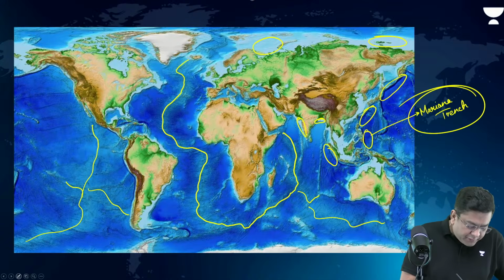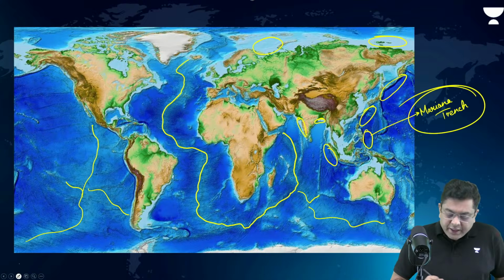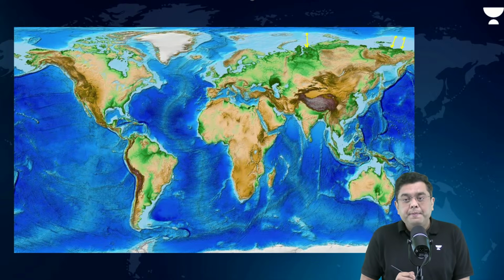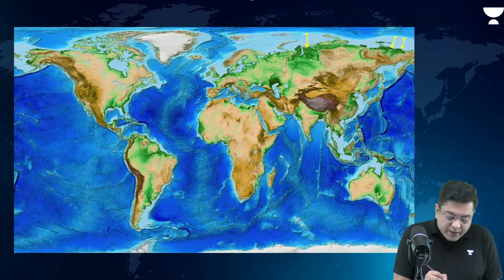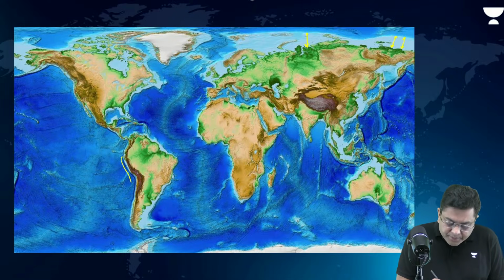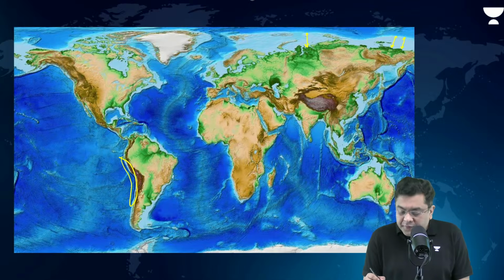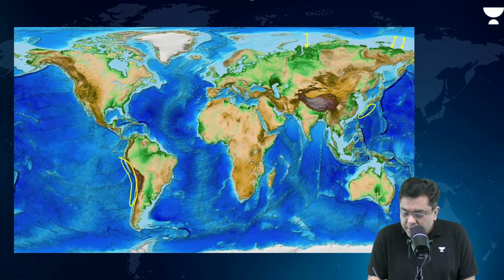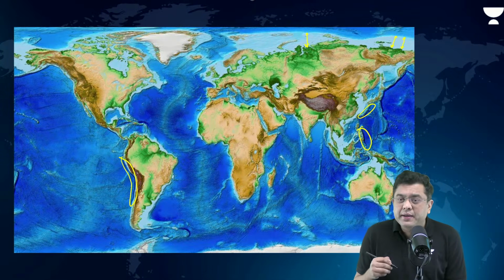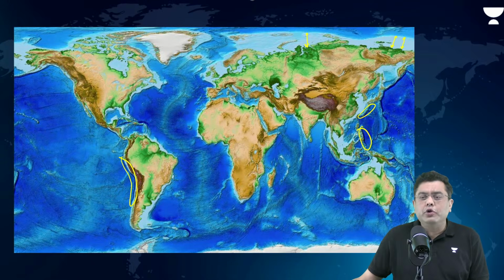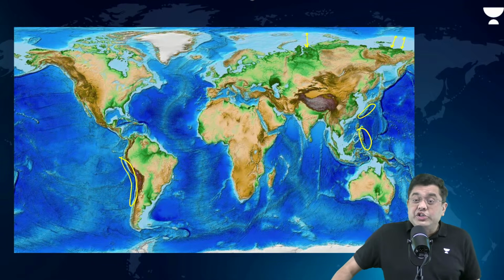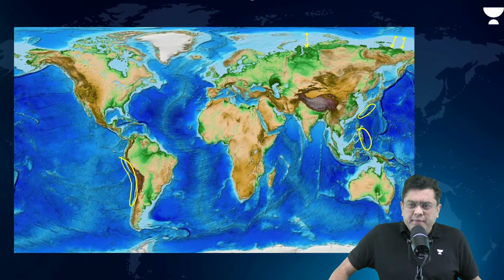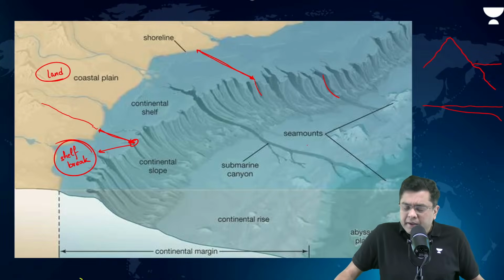Now, observe this map. This map indicates this light blue color, that is the shelf. Very wide here, isn't it? Very wide here, around the region of Siberia, Arctic. But observe the shelf in this region. Almost absent. Why? Because here you have volcanic mountains on the coastline. So continental shelf is variable, not everywhere it is present, right?